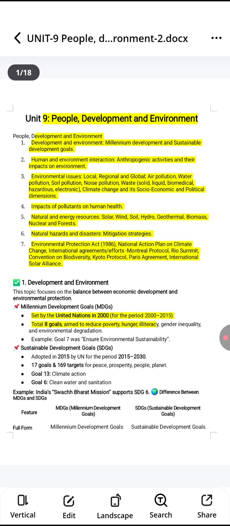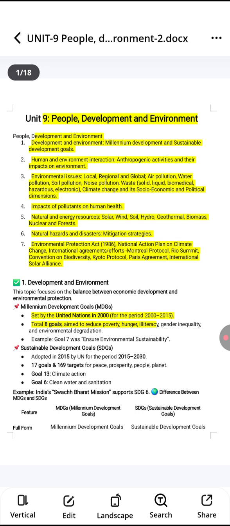Next we have Environmental Protection Act 1986, National Action Plan on Climate Change, International Agreement Efforts: Montreal Protocol, Rio Summit, Convention on Biodiversity, Kyoto Protocol. Next we have Paris Agreement as well as International Solar Alliance. So these are the topics that we are going to cover in this video. Let's understand each and every topic one by one.